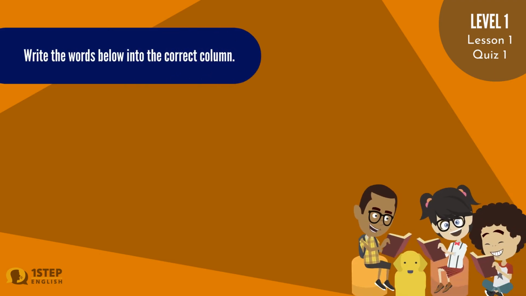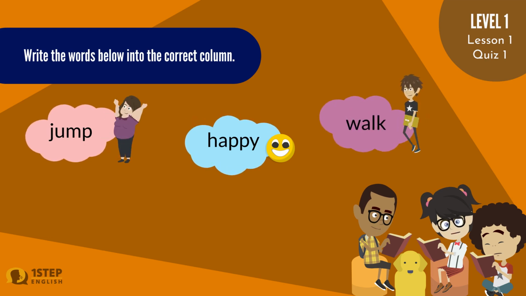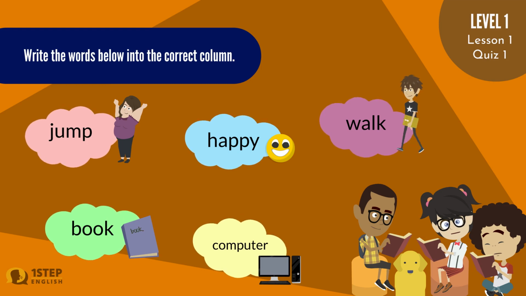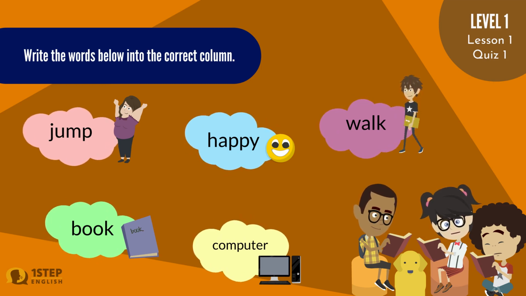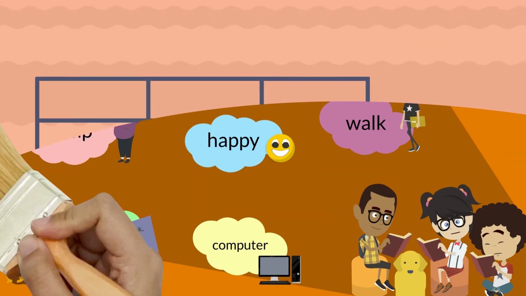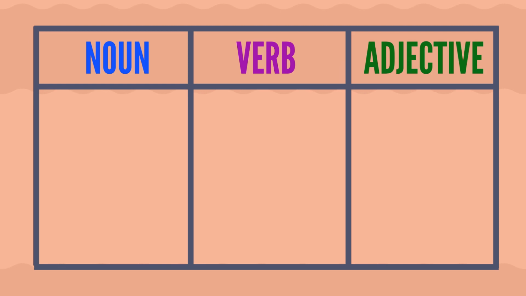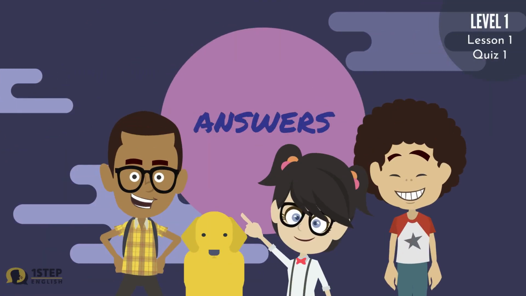Write the words below into the correct column. Jump. Happy. Walk. Book. Computer. Noun, verb, adjective. Here are the answers.